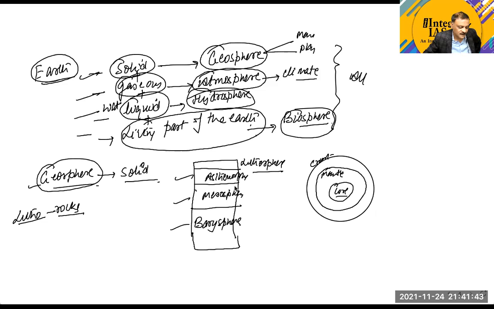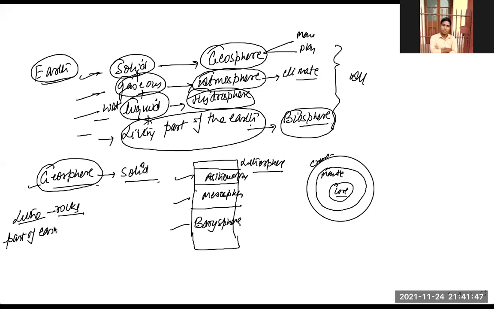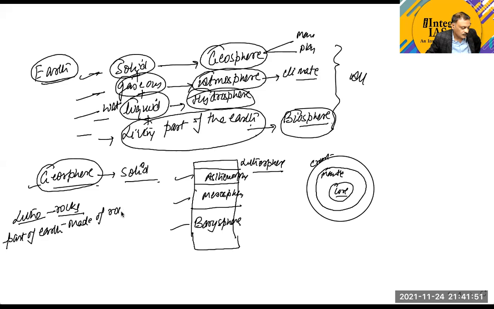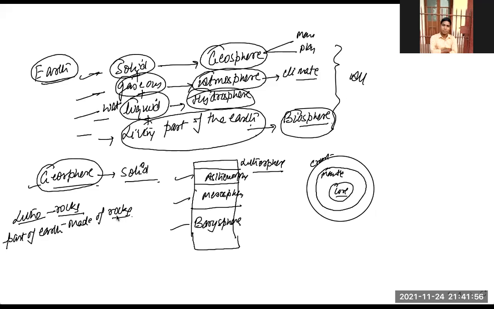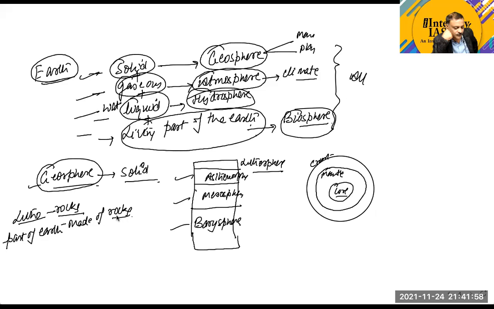So lithosphere means a part of the earth made of rocks. Is it clear, guys? So the part of the earth made of rock is called the lithosphere.